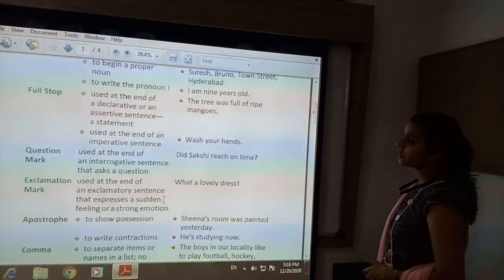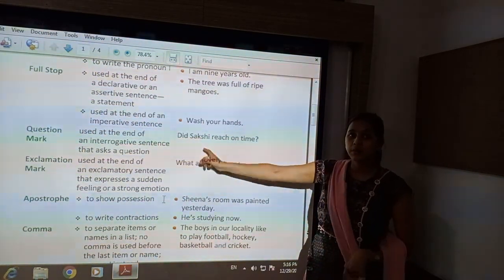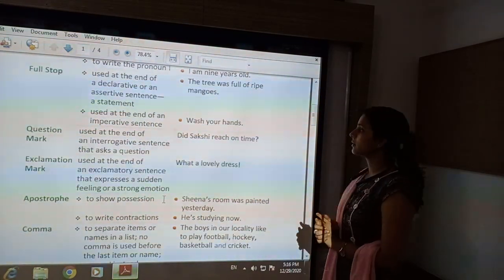How will you get to know that this is an interrogative sentence? When the helping verb is kept before the subject, so that is an interrogative sentence.